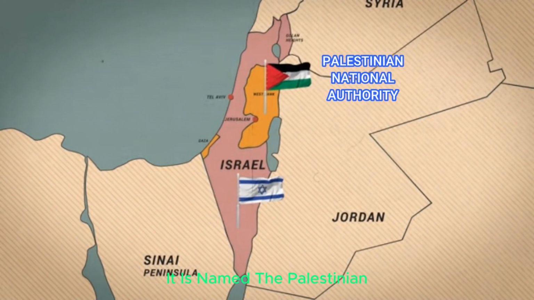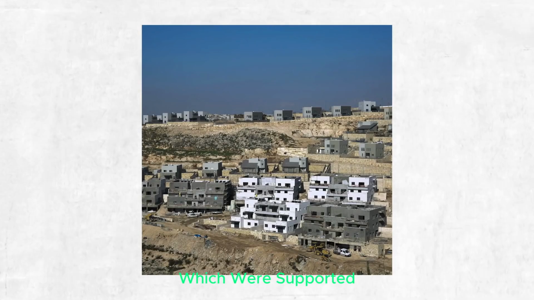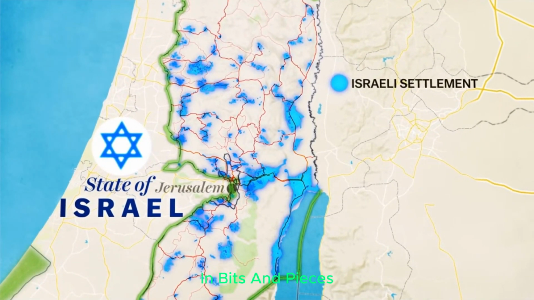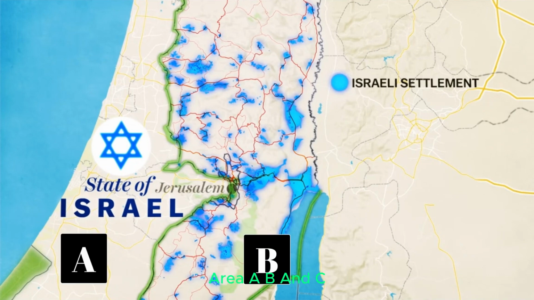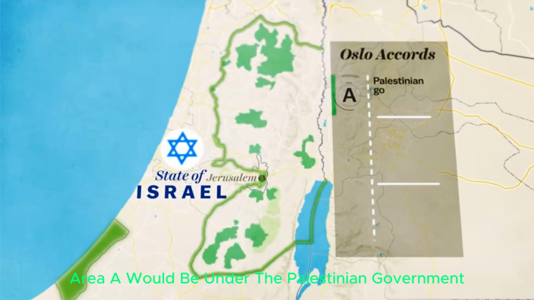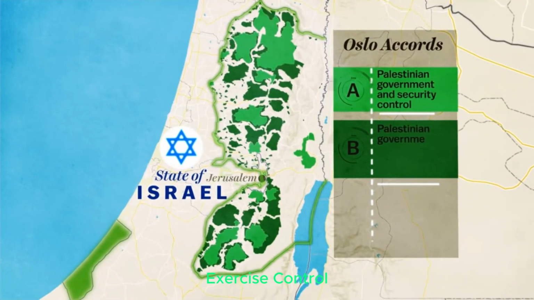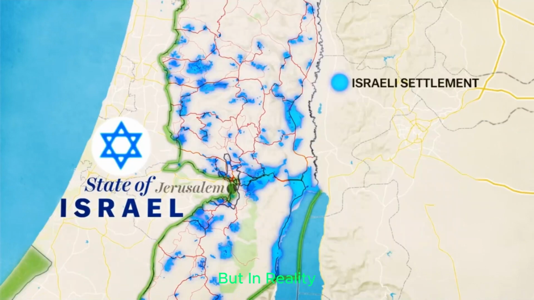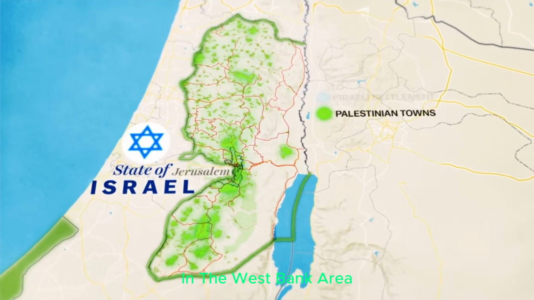It is named the Palestinian National Authority, but at this point in time, Israelis had already established permanent settlements in many West Bank areas, which were supported by the Israeli government. And the Palestinians were living in few areas in bits and pieces. It was then decided to divide the West Bank area into 3 parts, Area A, B and C. Area A would be under the Palestinian government control. In Area B both the governments will exercise control, and Area C will be the area where the Israeli government would retain control. In reality, in 1994, Palestine gets only some bits and pieces in the West Bank area and